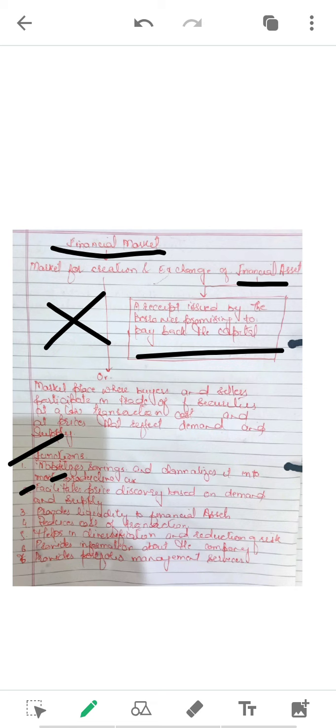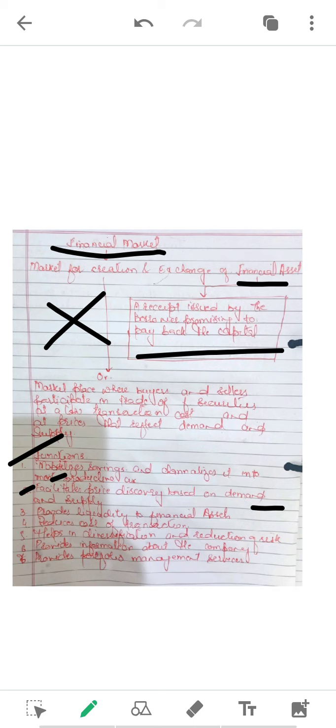And then it provides liquidity to the financial assets. Like I already told you, I being an investor, or I being a borrower, do not need to wait for my borrower till his requirement is over. I can easily go and get back my money.